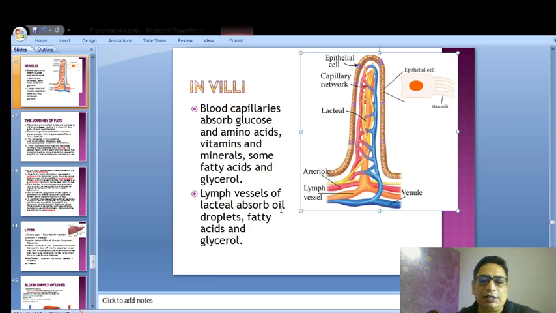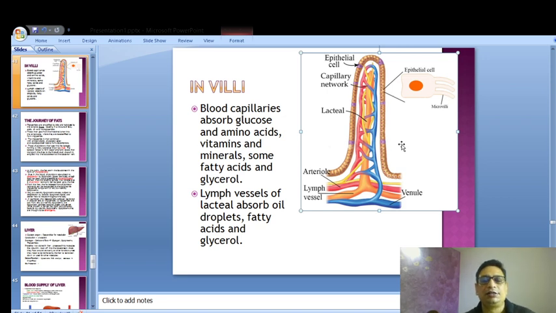And in the lymph vessels, now why can't the capillaries absorb the fats? Mainly because the fat molecules are bigger in size. Now you must be wondering, I just told you the macromolecules are broken down into micromolecules, then how come it becomes bigger again? That story we will listen to when we go into the fat story.